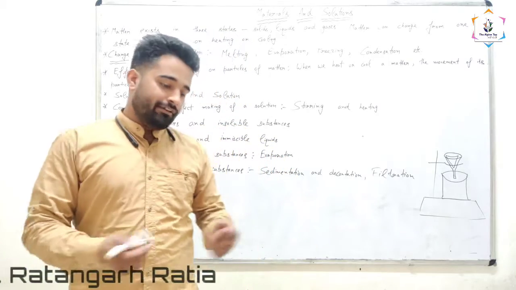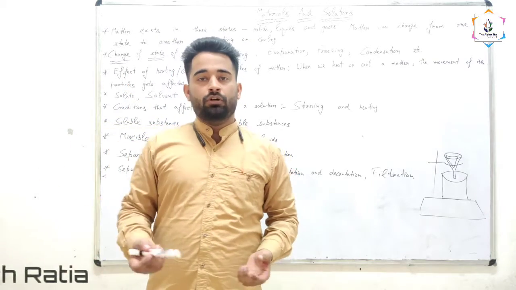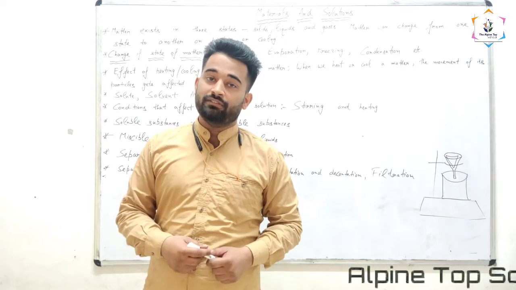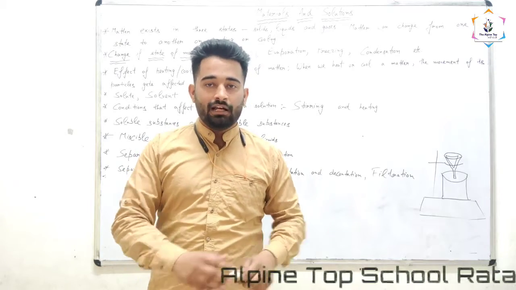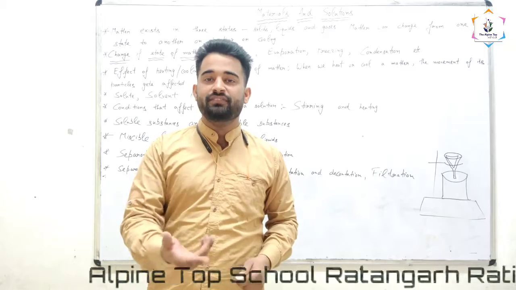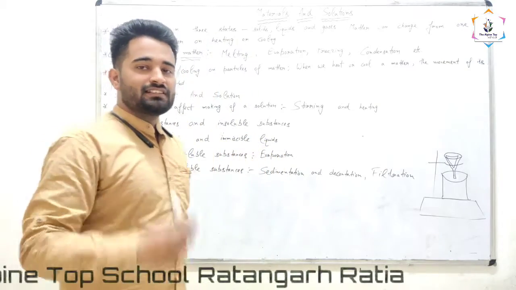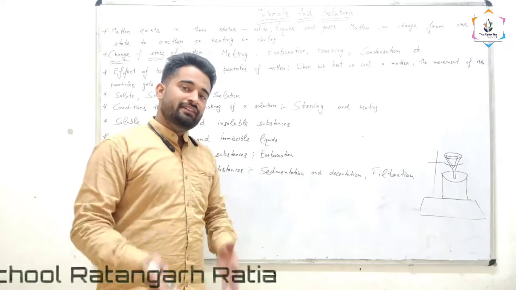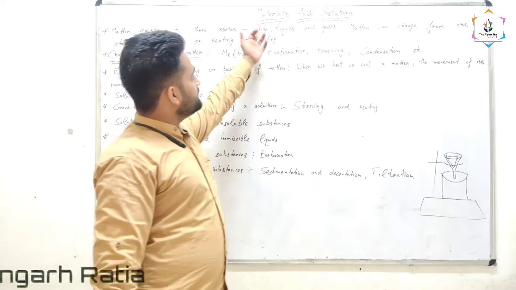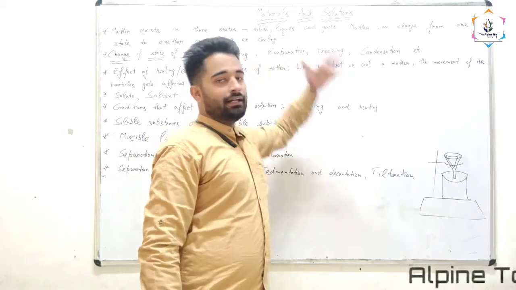For example, we have pen, chalk, duster, all these things are matter. Why? Because they have some mass and they occupy space. Mass means weight. Clear? And what are the states of matter? Means in which state matter exists. It exists in the form of solid, liquid and gas.